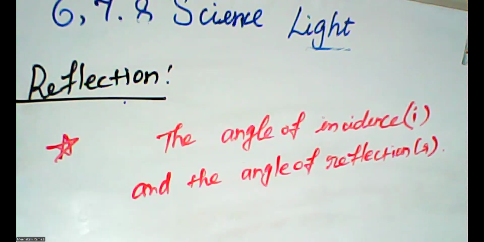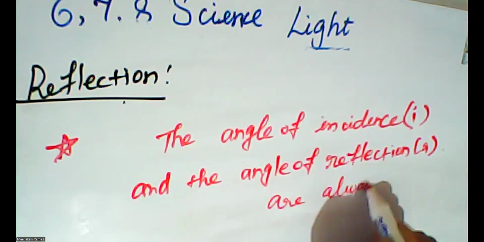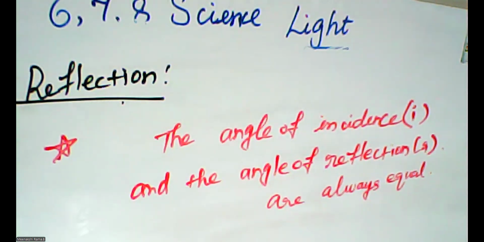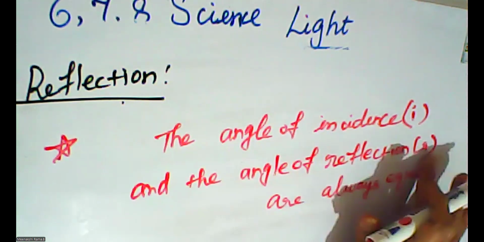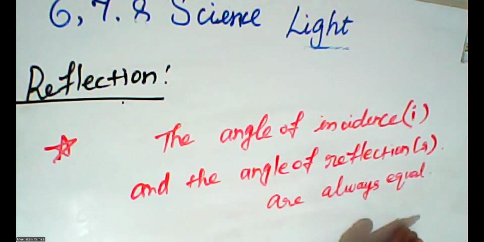Both the angle of incidence and the angle of reflection are always equal. This is the second point of the law of reflection: the angle of incidence and the angle of reflection are always equal.